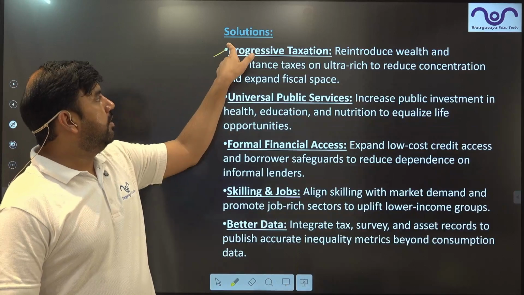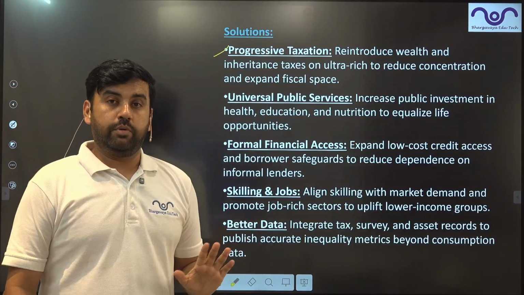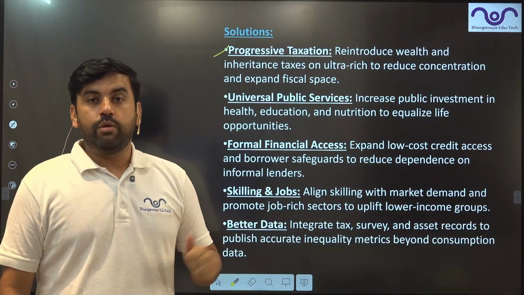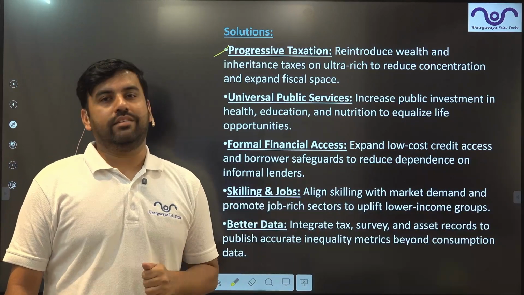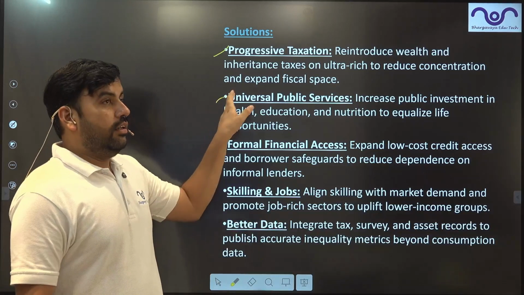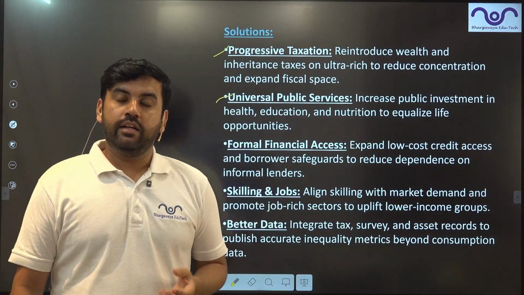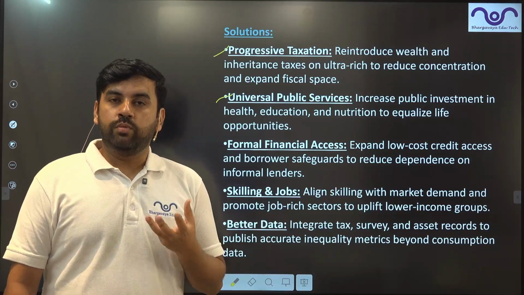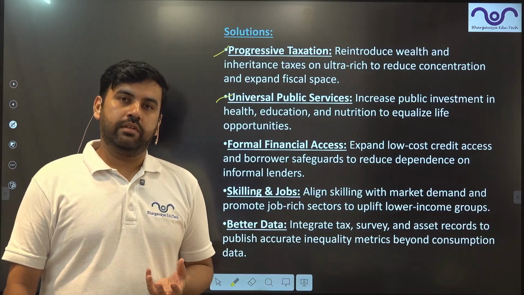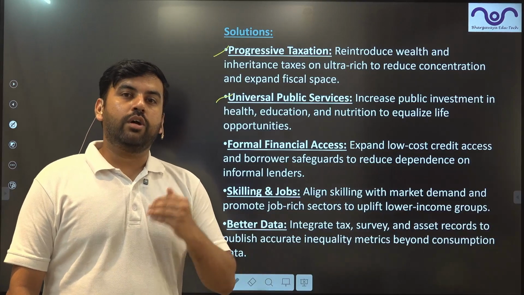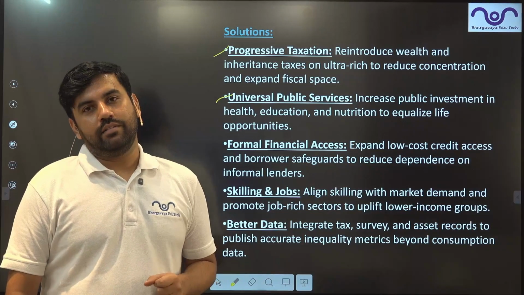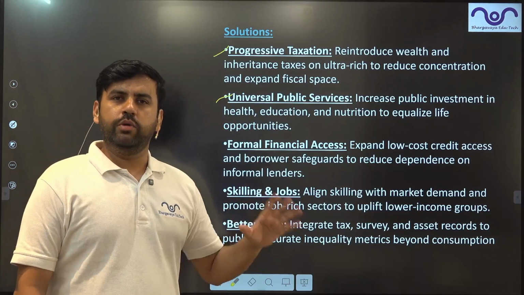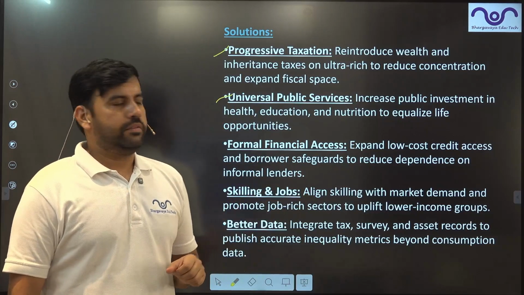Solutions. Progressive taxation. The ultra rich should be taxed properly. In India, unfortunately, the ultra rich are not income taxed because they do not show their income in terms of taxation. The billionaires in India, their salaries are close to those of service class people. Why? Because most of their income is in equities and shares, and holding equities and shares does not amount to income tax. Unfortunate.